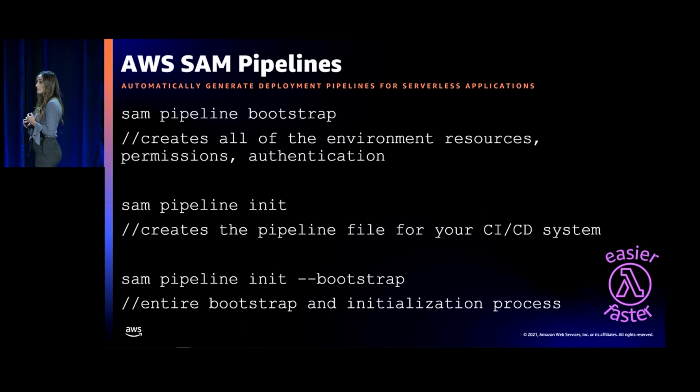SAM Pipelines is composed of two different commands. You have SAM Pipeline Bootstrap, which creates all of the environment resources and permissions. It does all the authentication for you. You also have SAM Pipeline Init, which is an initialization command that creates a pipeline file for your preferred CI/CD system. You can also combine the two commands with SAM Pipeline Init --bootstrap, and it takes you through the entire guided bootstrap and initialization process.